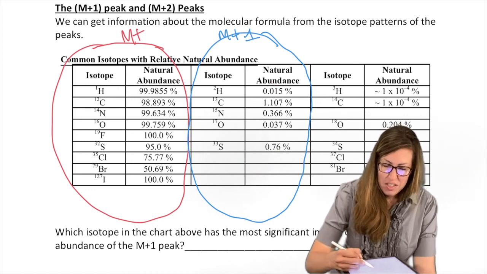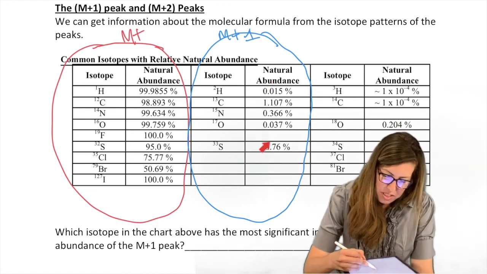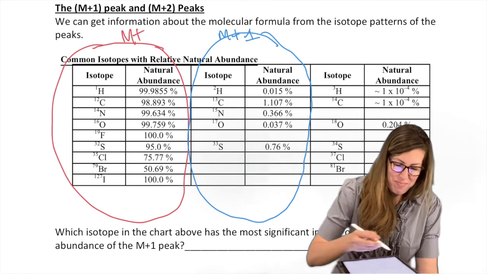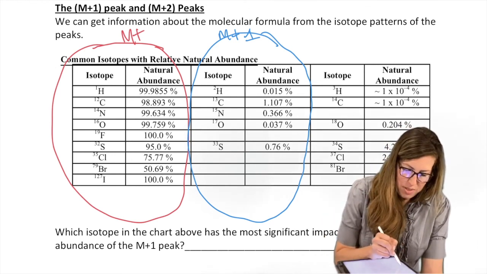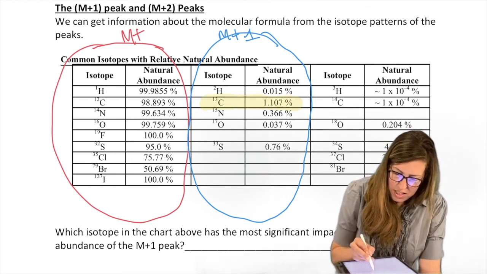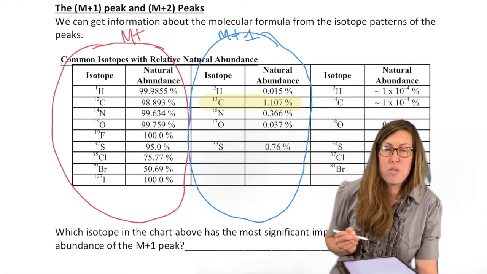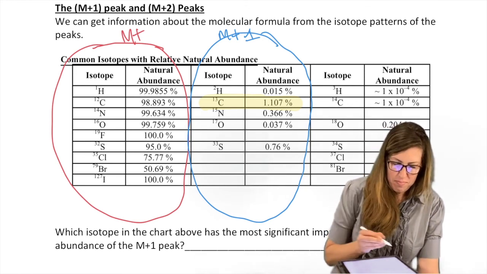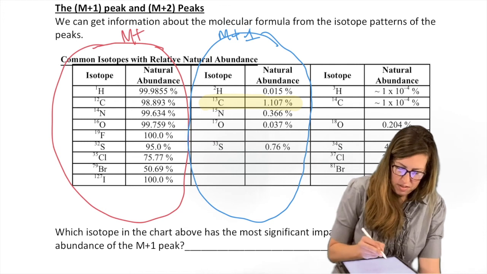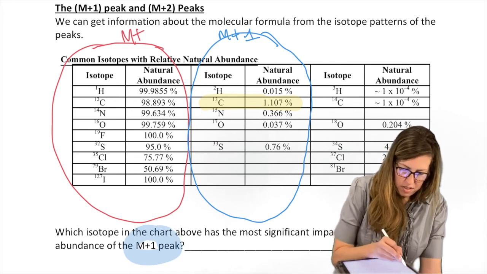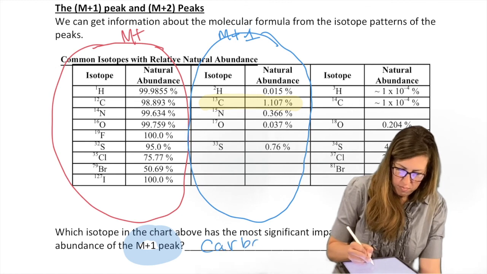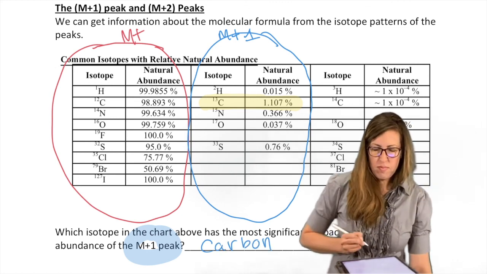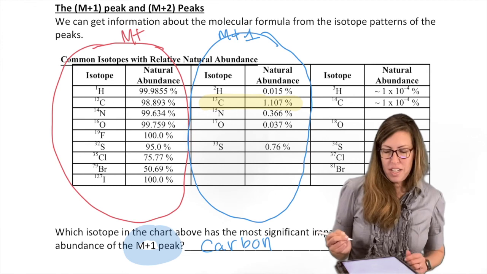Who's most abundant here? Well, let's see. Just look for the biggest number. Carbon, right? So carbon clearly is the winner, the most abundant M+1. That answers that question right there. Okay, so that's going to be important in our analysis.